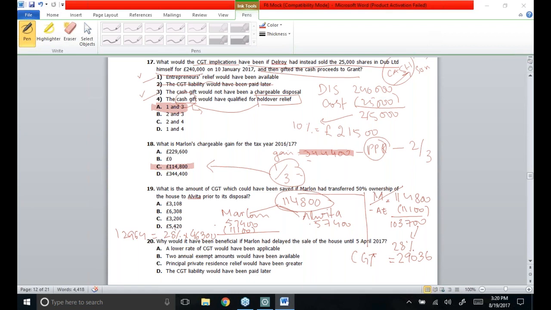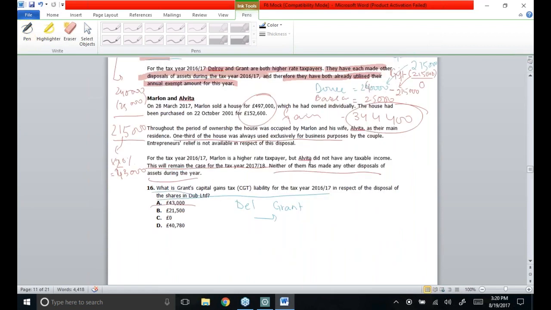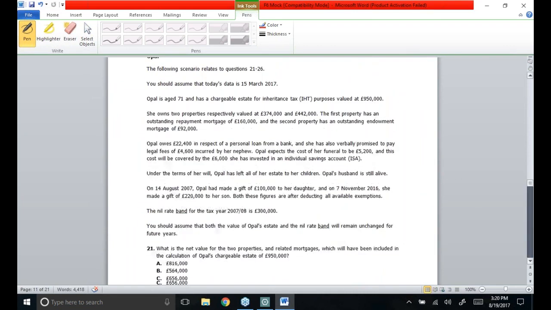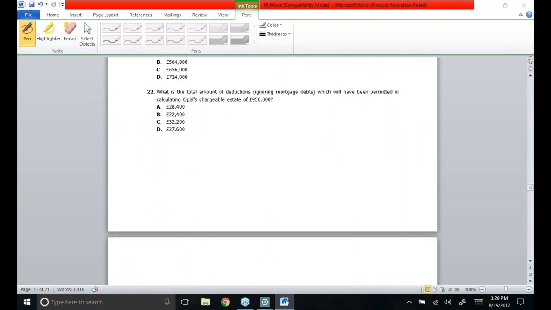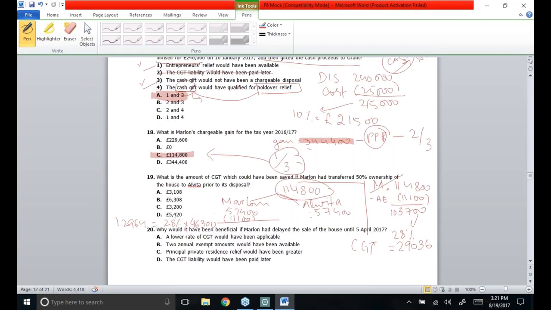Let me see this point again: Elvita did not have any taxable income and neither of them had made any other disposal. So as she did not make any other disposals previously in the same year, it is possible to get the annual exemption in this case as well.